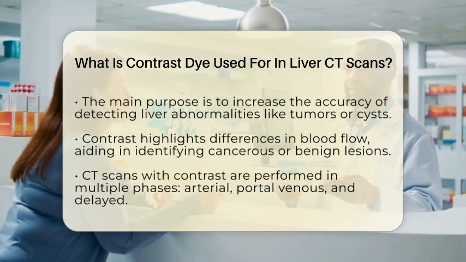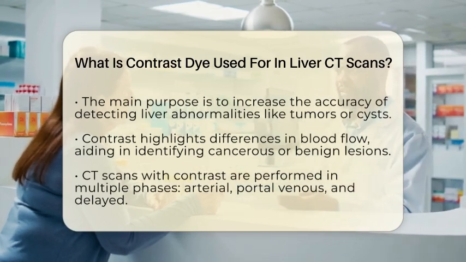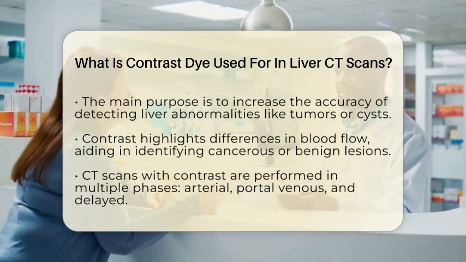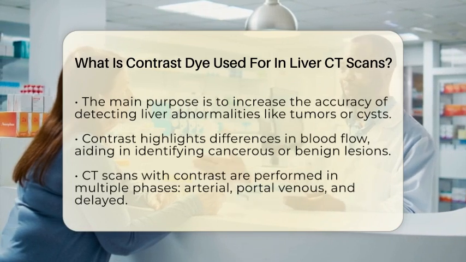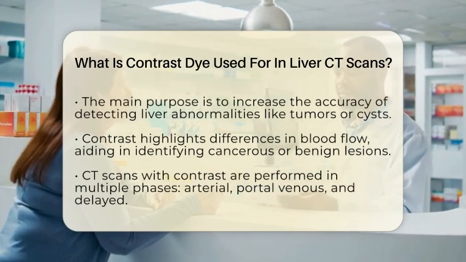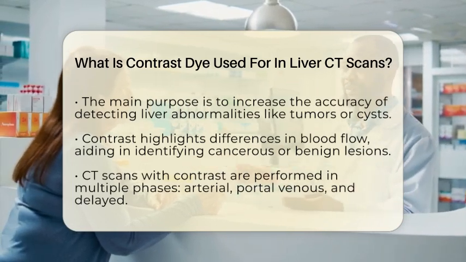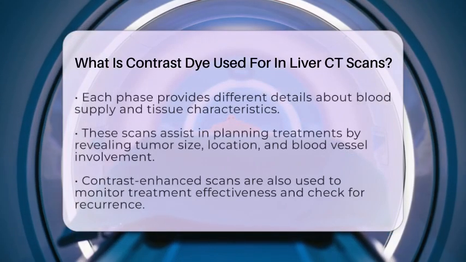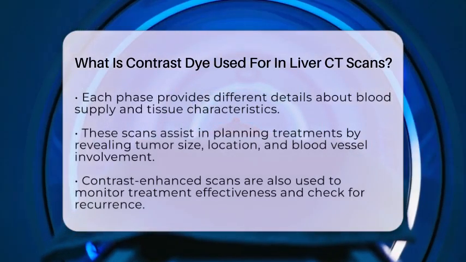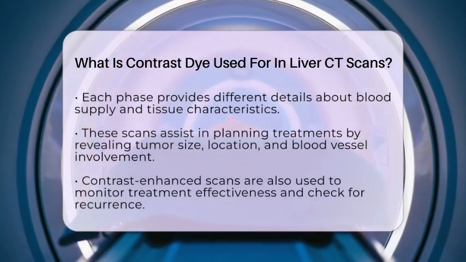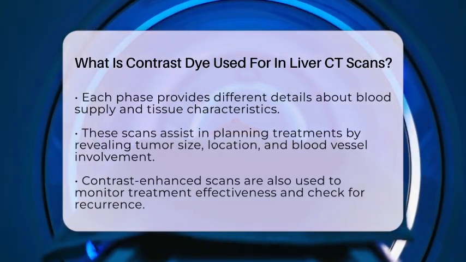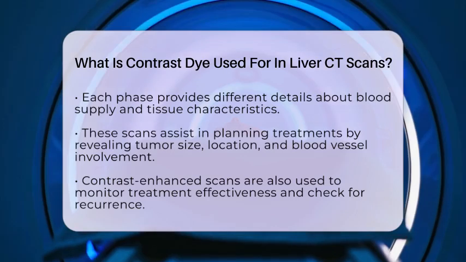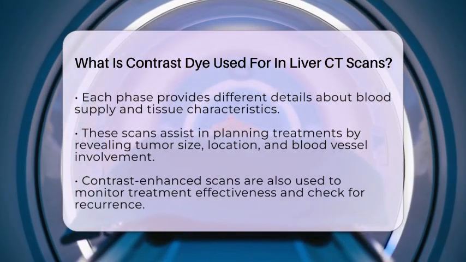Timing is very important when using contrast dye. The scan is usually done in multiple phases, called arterial, portal venous, and delayed phases. Each phase shows different aspects of blood flow and tissue characteristics. The arterial phase highlights blood vessels and hypervascular tumors, while the portal venous phase shows the liver's overall blood supply. The delayed phase can reveal how lesions wash out or retain contrast over time. This detailed timing helps doctors better understand what they are seeing and make more accurate diagnoses.